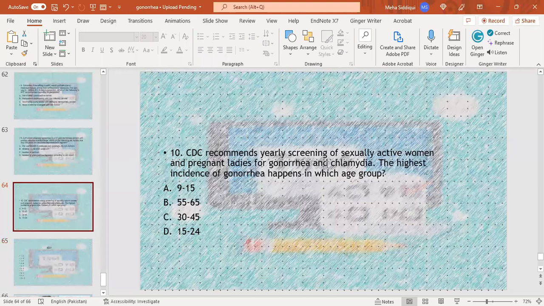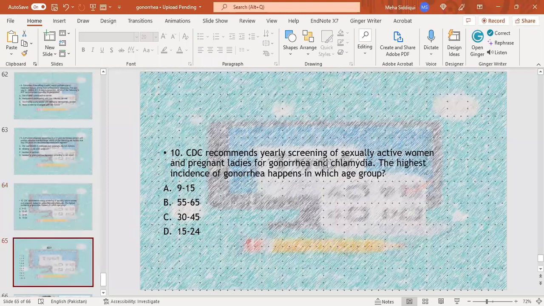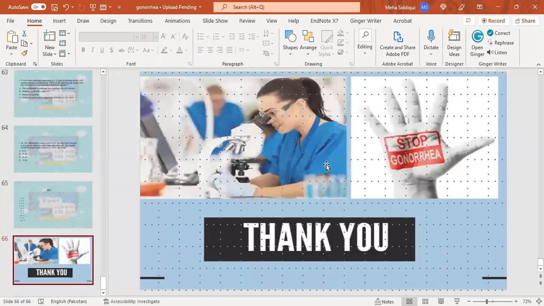MCQ number 10. CDC recommends yearly screening of sexually active women and pregnant ladies for gonorrhea and chlamydia. The highest incidence of gonorrhea happens in which age group? 9 to 15, 55 to 65, 30 to 45, 15 to 24. D is the right option. This is the key. Thank you.